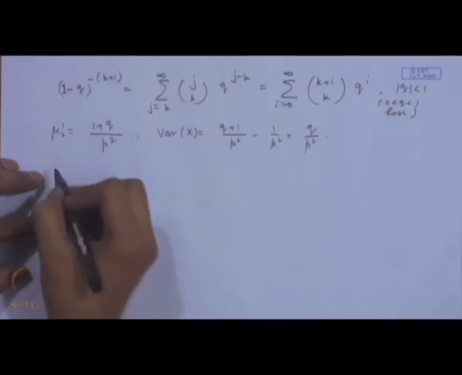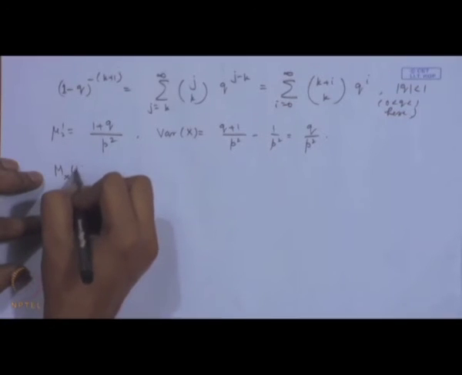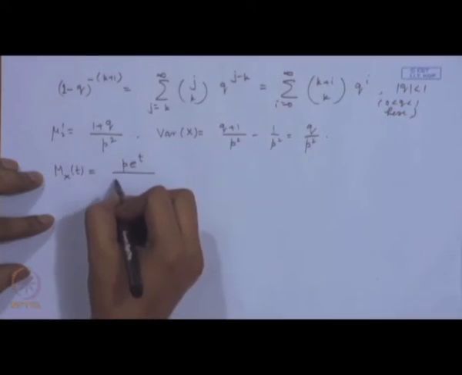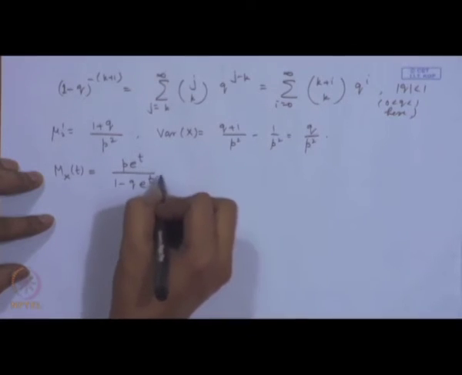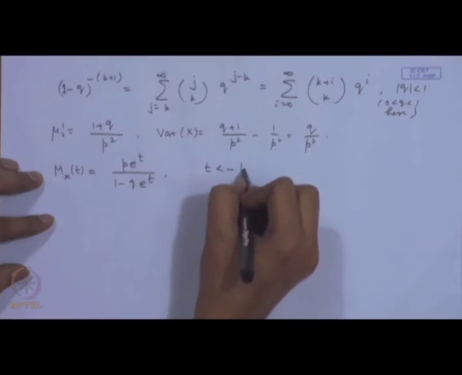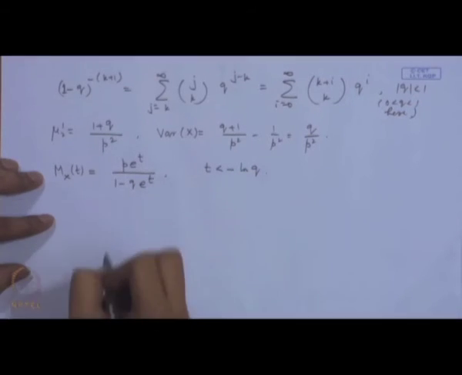The moment generating function of the geometric distribution is p e to the power t divided by (1 minus q e to the power t), where t is less than minus log of q.